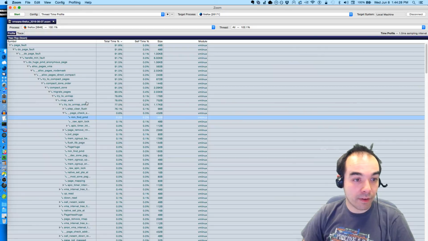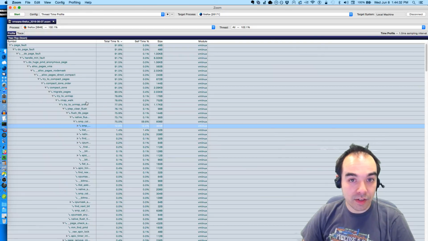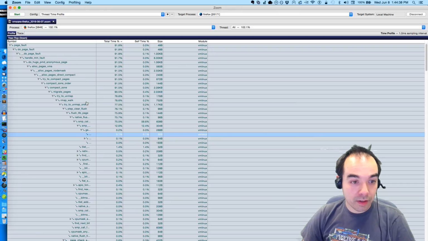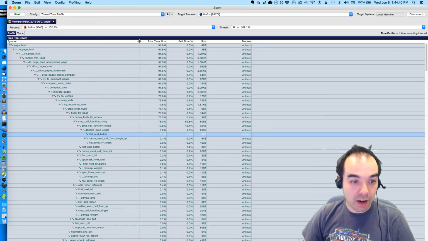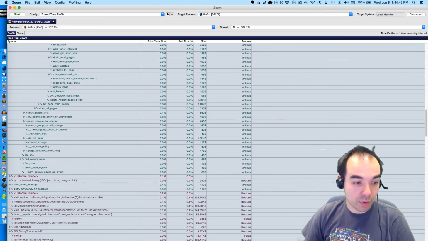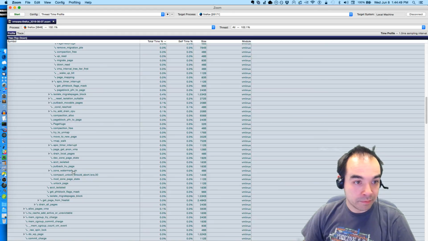I don't even think this is a Firefox issue. It's just like any program of sufficient size. These aren't even calls from within Firefox. It's just what it's doing. It's spending most of its time page faulting.